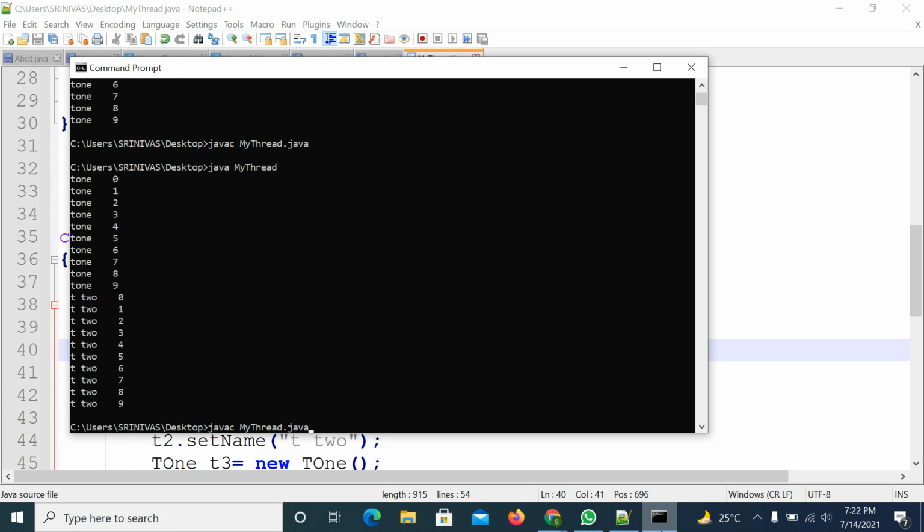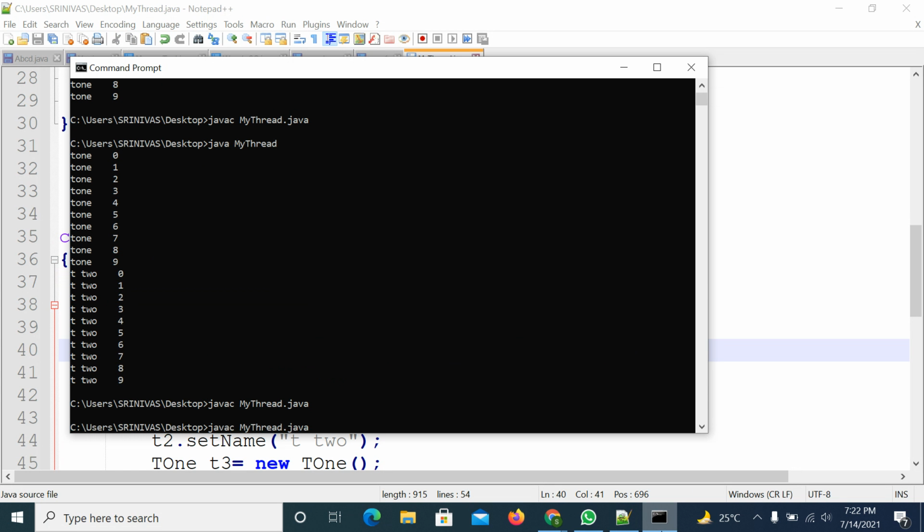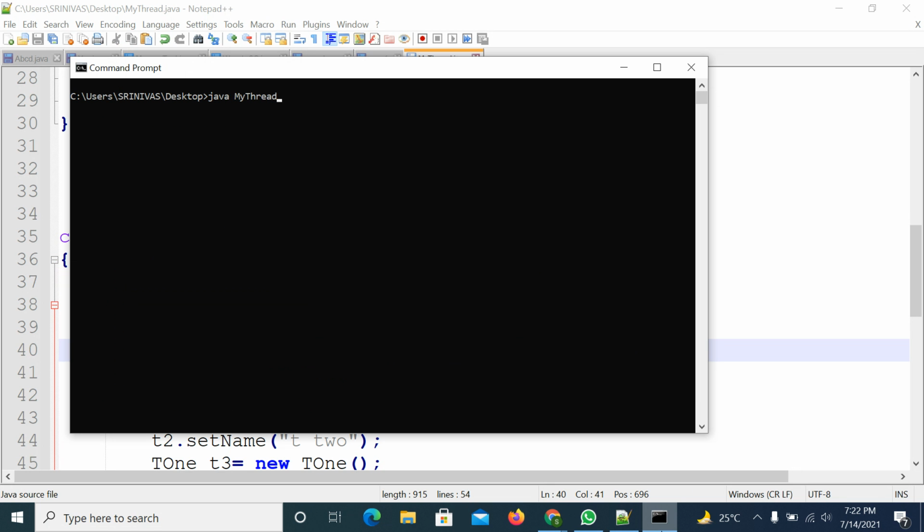So compile the code, clear the screen, and try to execute it. You get this output. In this, the first one is the thread name, the second is the thread priority, and the third is the thread group. So the main thread is created with priority 5. Main thread priority is 5.